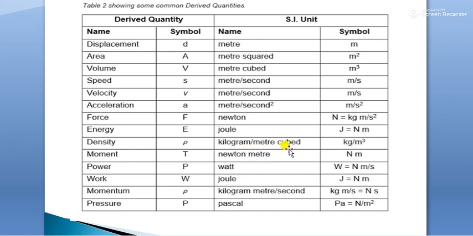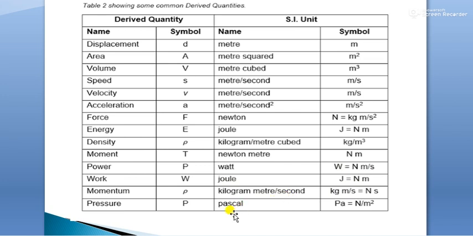For density, kilogram per meter cubed, symbol kg/m³. For torque, Newton meter. For power we use the unit watt. What is a watt? W is equal to Newton meter per second. For work we use the unit joule. Joule is equal to Newton meter. Momentum is kilogram meter per second.